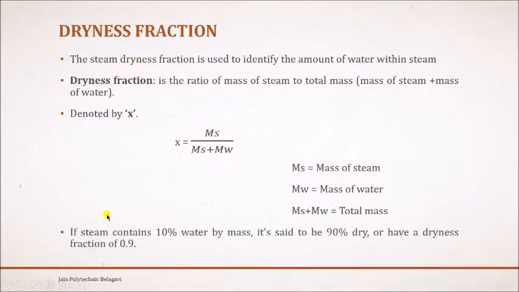You can see the concept just below. If steam contains 10% water by mass, what does that mean? It is said to be 90% dry, or to have a dryness fraction of 0.9. So the steam dryness fraction helps to identify the amount of water within steam. If steam has 10% water by mass, the remaining 90% is dry, so the steam has a dryness fraction of 0.9. Clear? The dryness fraction can be found using this formula: you will have the mass of steam and be given the mass of water, and using this data we can find the dryness fraction.